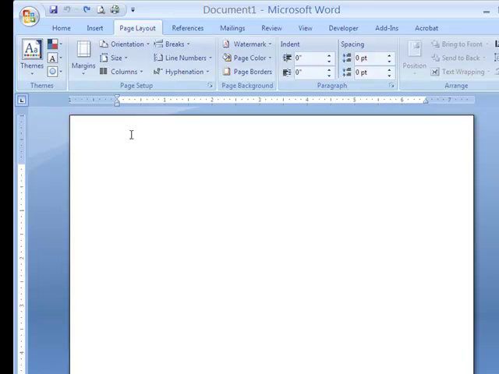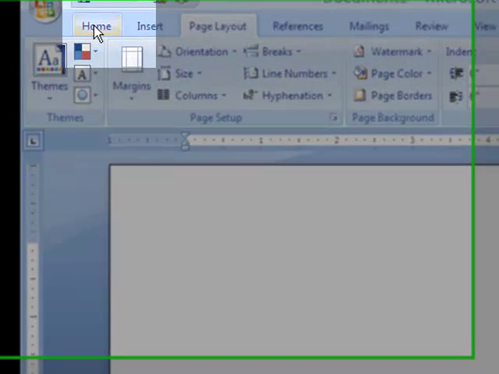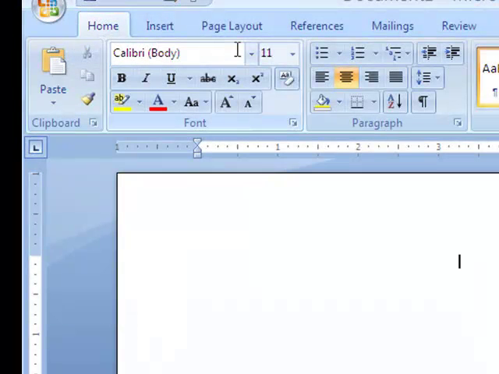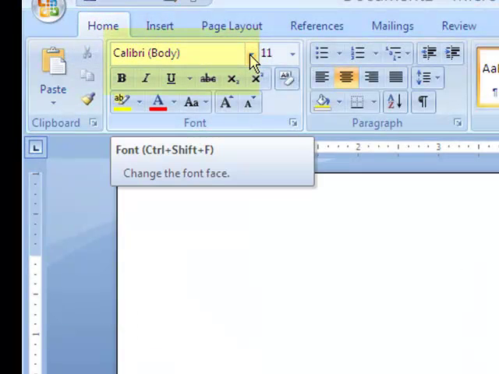It also tells us that the font size and type should always be Times New Roman with 12-point font size. In order to do that and set it up for your entire paper, you're going to click on the Home tab, and from there you're going to select the font group. You're going to click on this drop down menu